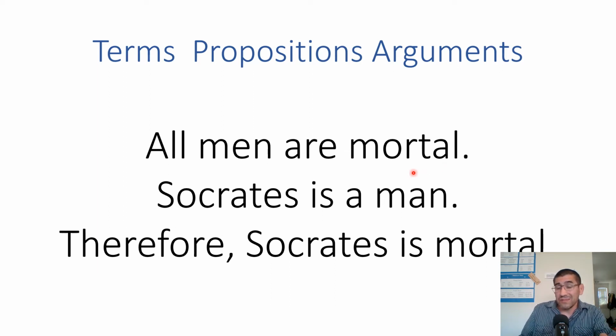But I can also describe mortal things more and make it a longer term. The important point to know here is that a term can be longer than just one word. In this proposition, this first sentence right here, all men are mortal. Well, let me just tell you, what you see right here, this first sentence, this second sentence, and the third sentence is an argument. An argument contains propositions. A proposition is just a sentence. It's a declarative sentence. And propositions contain terms.